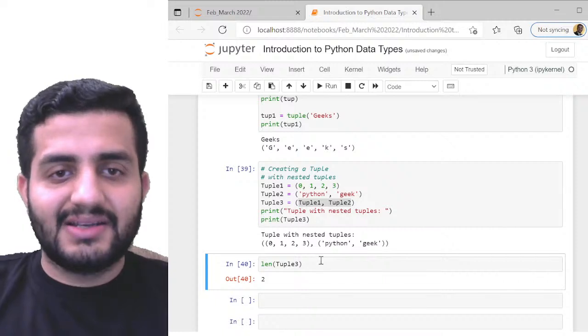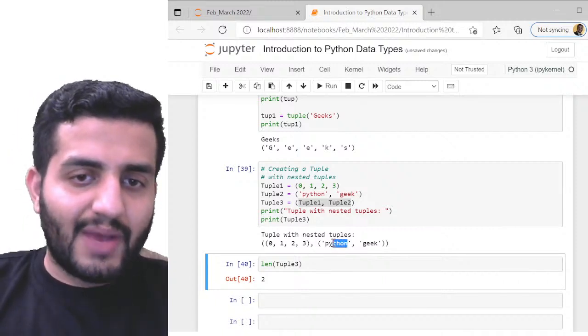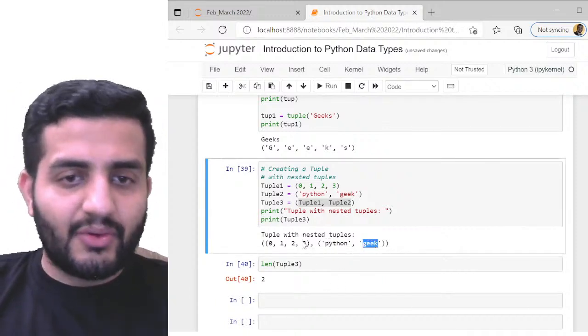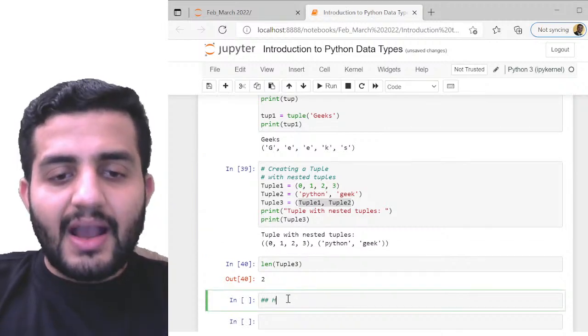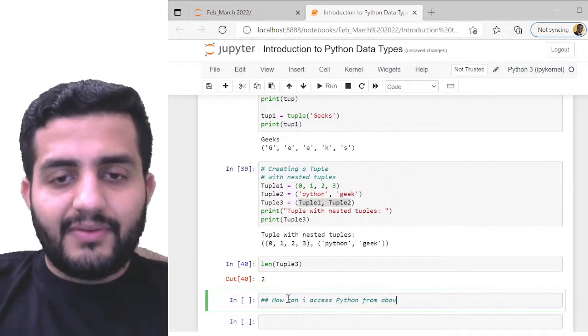Now again, accessing remains pretty much valid here. We can still access whatever we want. If I want to access Python, I can do that. Or if I want to access geeks, I can still do that. If I want to access 2, I can still do that. A question to you guys quickly: how can I access Python from the above tuple 3?